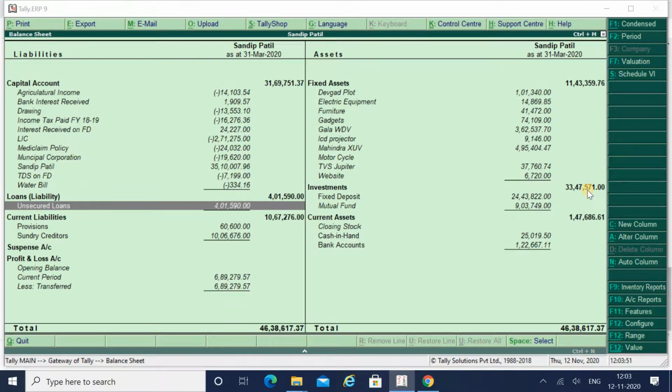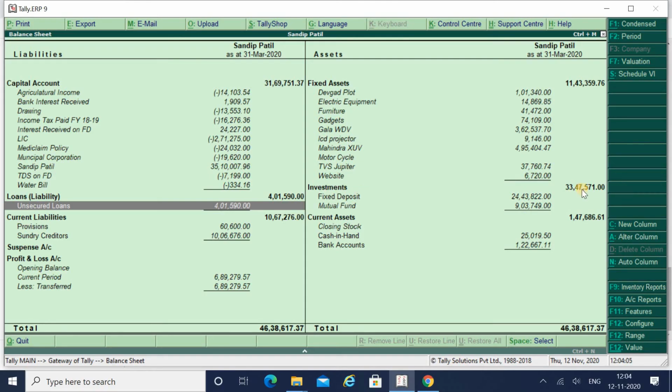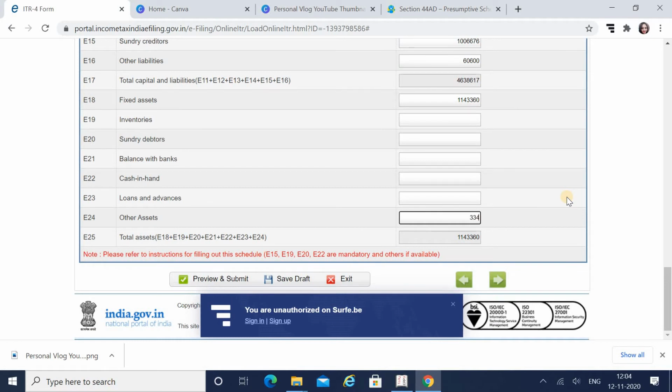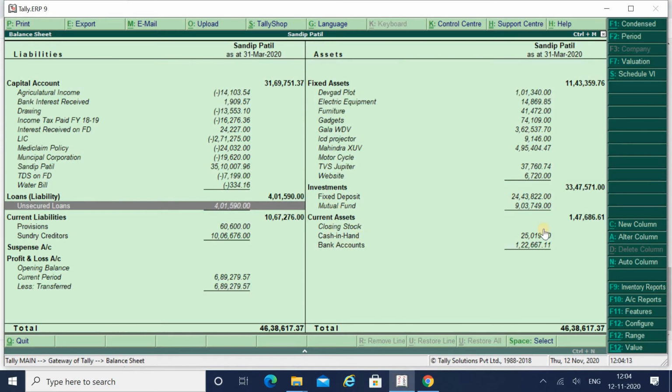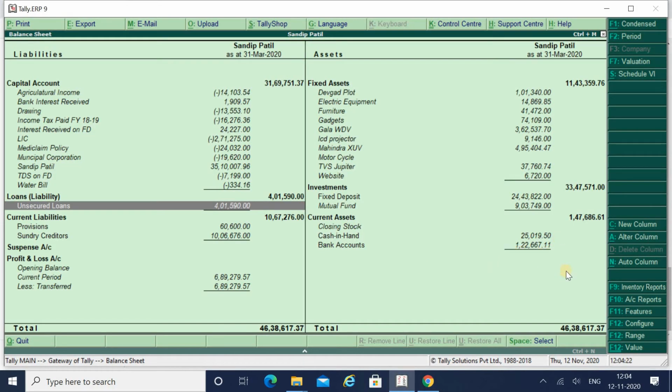Then I have a fixed deposit, or you can show it under inventory, sundry debtors, bank balance, cash in hand, loans and advances, or other assets. So I can show it under other assets also. The whole investment of 33 lakh 47,571, I can show over here. Then I have a balance of cash in hand, which is 25,019. And then I have a balance in the bank account.